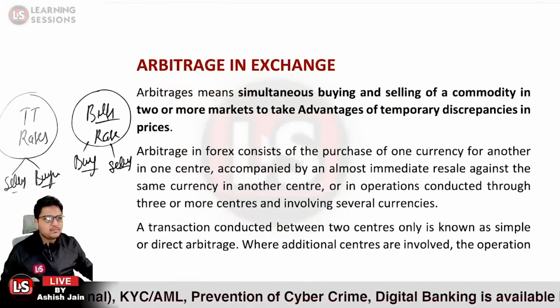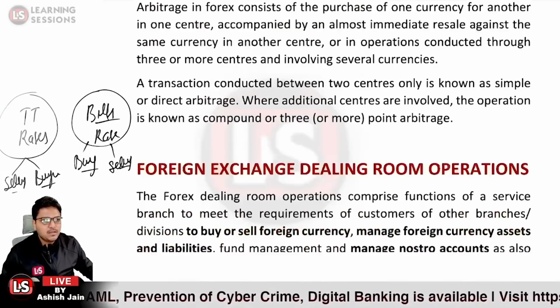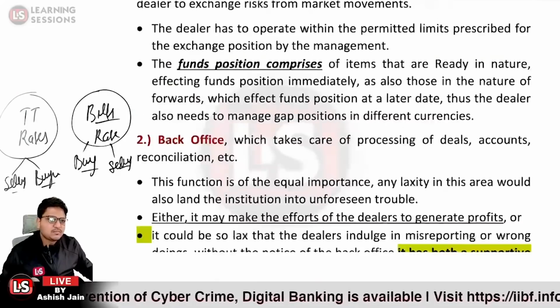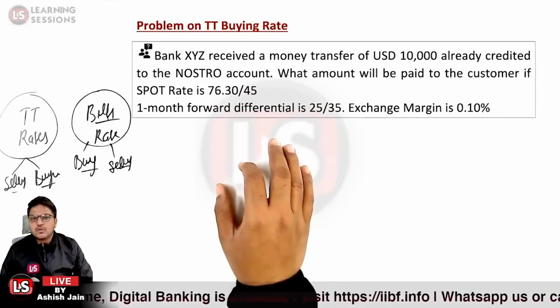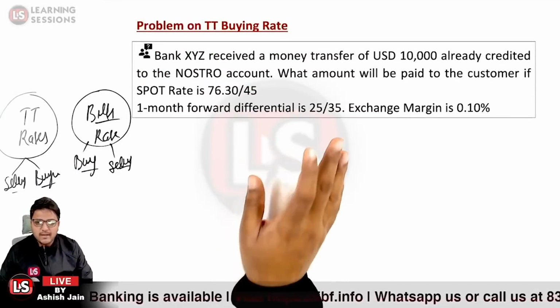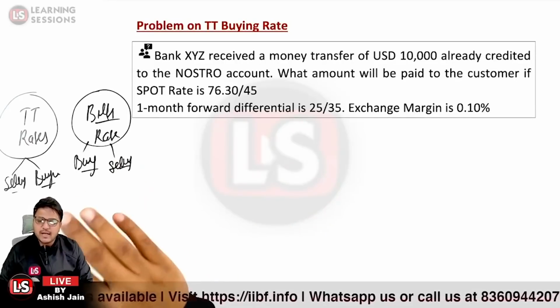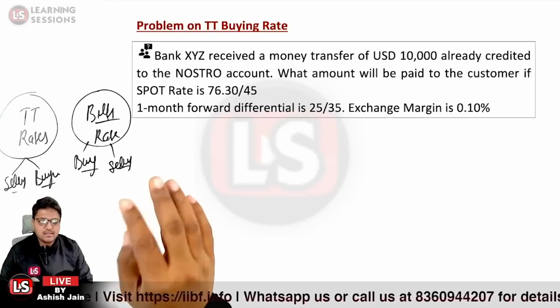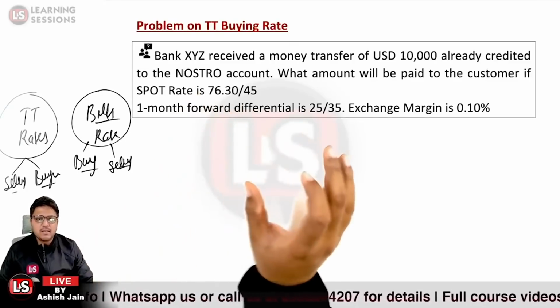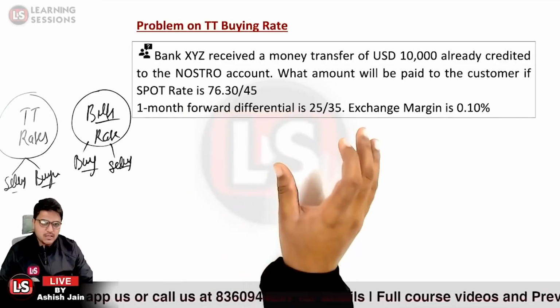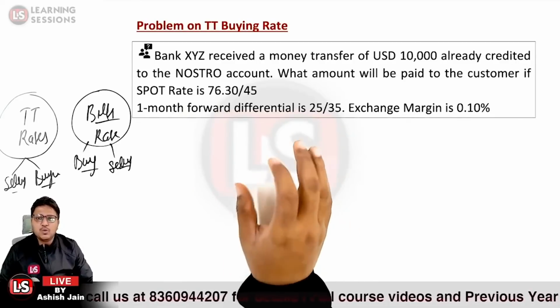Now let's move further. We'll be moving to the numerical part first of all. It says problem on TT buying rate. We'll be covering the different rates over here, and I'll make you understand where these different rates are used. So it says: Bank XYZ received a money transfer of USD 10,000 already credited in the Nostro account.